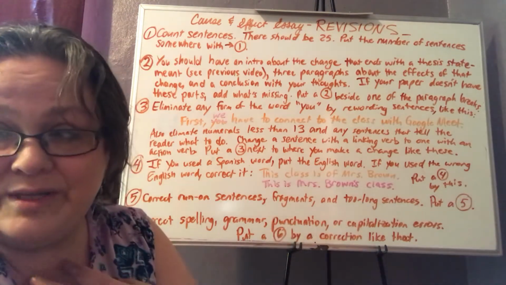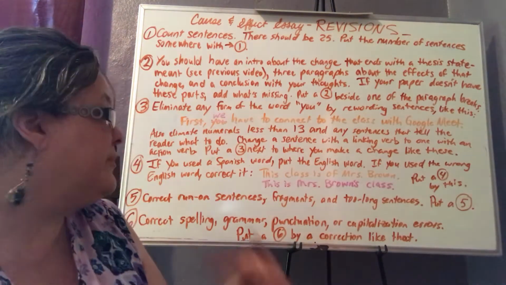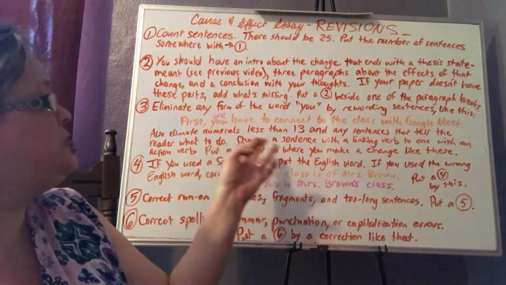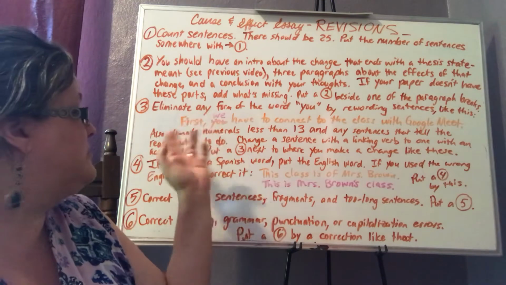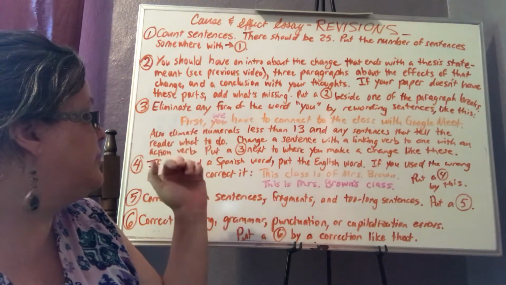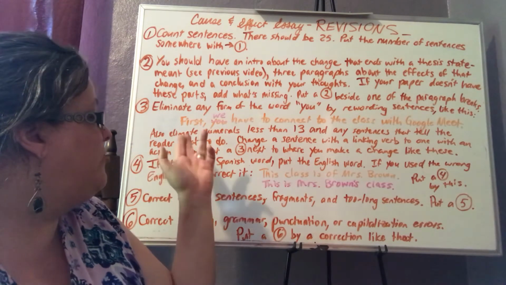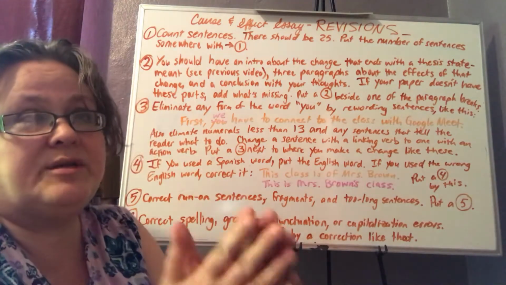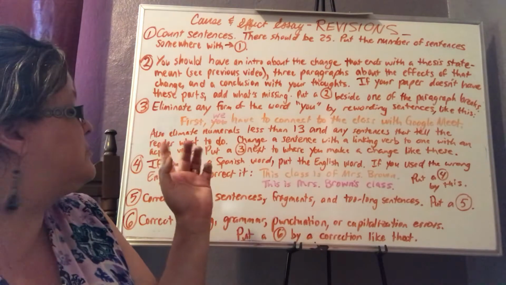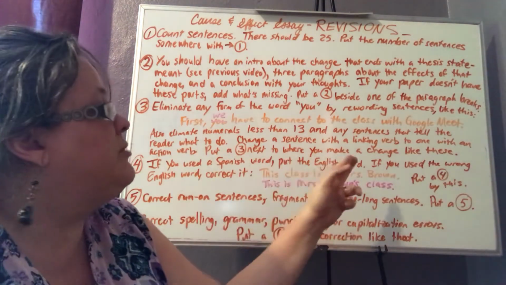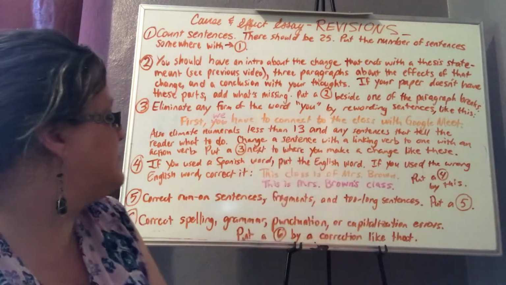And so he's telling the reader what to do. So don't do that. Change a sentence with a linking verb to one with an action verb. Those are some ideas of things you could do for this category. This category being voice. Okay, so we want to get to a more formal voice for our writing. And those are some ways to do that. Put a 3 next to where you make a change that's like these.